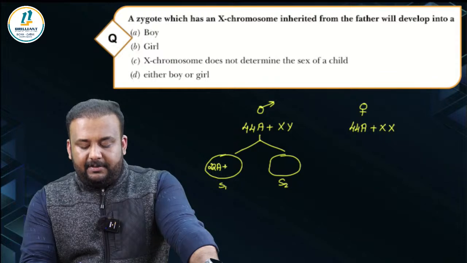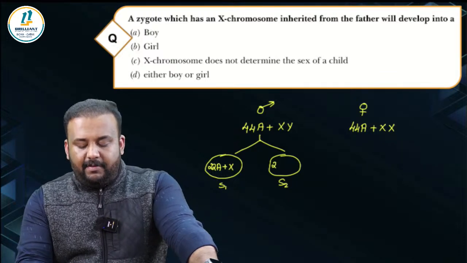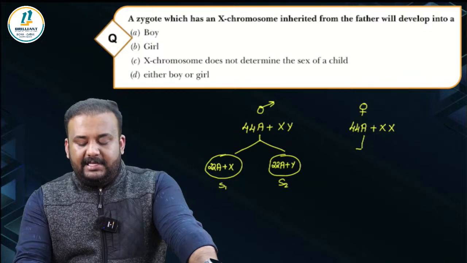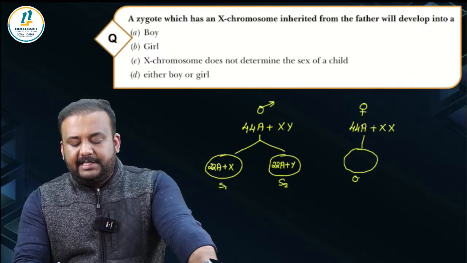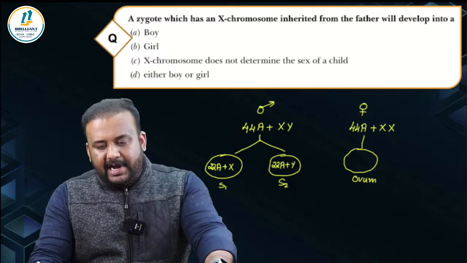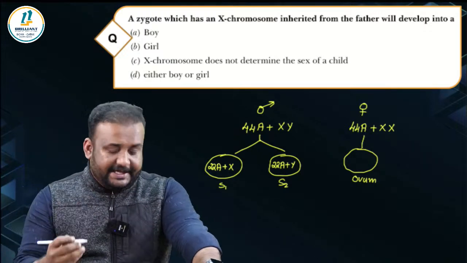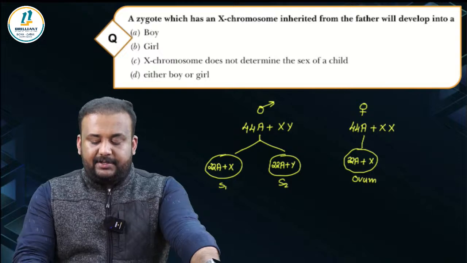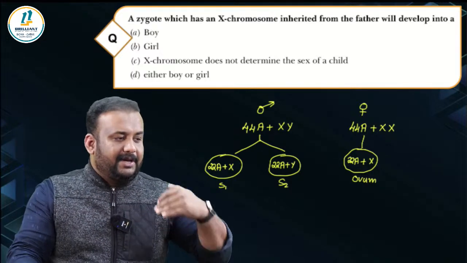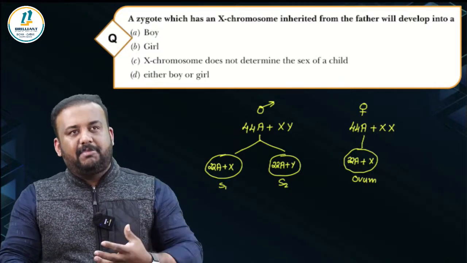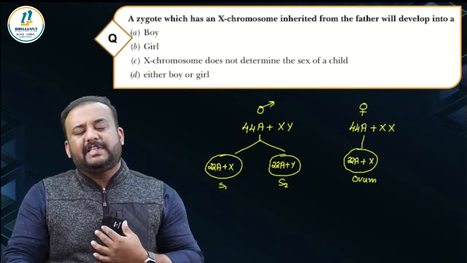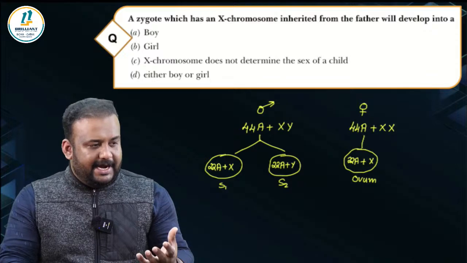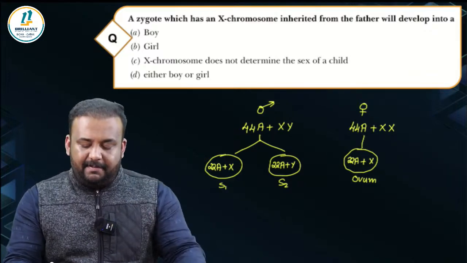One will be having autosomes plus an X chromosome, and one will be having autosomes plus a Y chromosome. Whereas a female is able to produce only one single type of ovum. So there will be 22 autosomes and an X chromosome. So from the maternal side, we are always getting the X chromosome. So it's the father, or the paternal side, that is going to decide the sex of the baby.